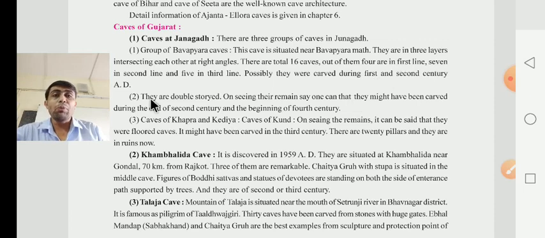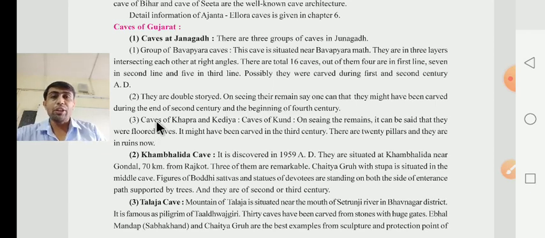After that, they say that they are double storied. What do they say? They say that this is also double storied. On seeing the remains, one can say that they might have been carved during the end of the 2nd century and the beginning of the 4th century.